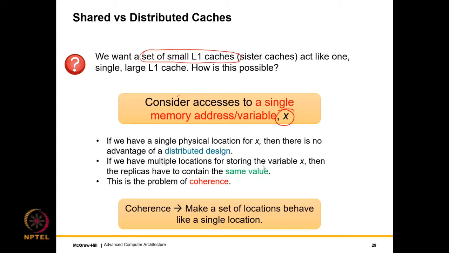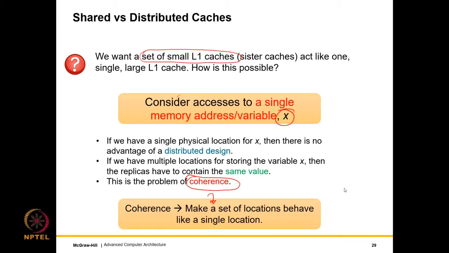So we need to have multiple locations to store the variable X, but then the issue at that point is the replicas have to contain the same value. Otherwise, our program will show non-intuitive behavior, and the distributed cache will not appear to be a single cache, right? So making a distributed cache appear as a single cache is the problem of coherence. Coherence basically means making a set of physical locations in the sister caches behave like a single location.